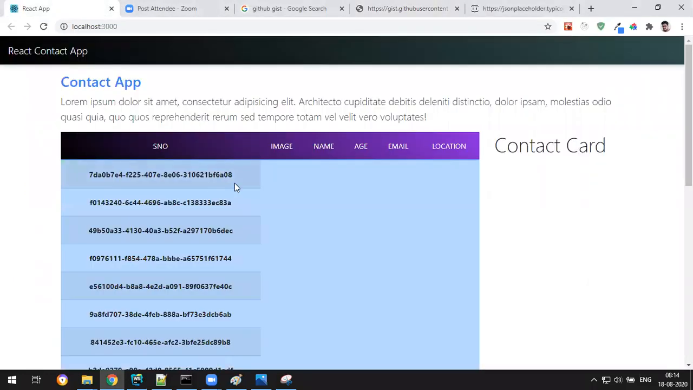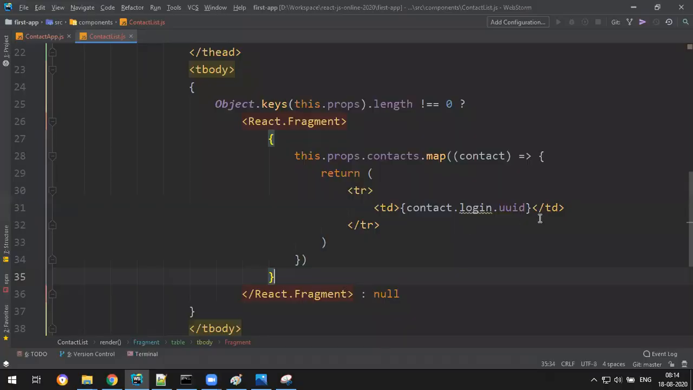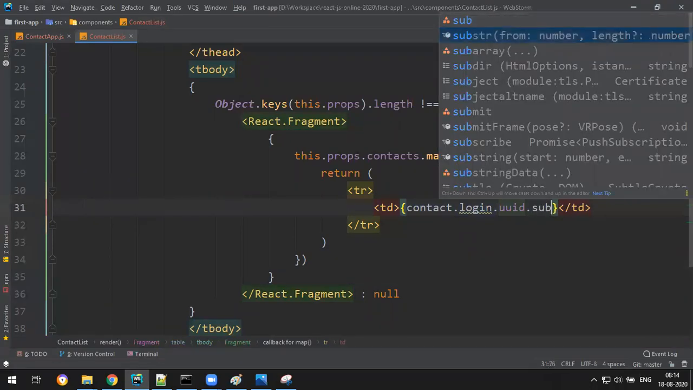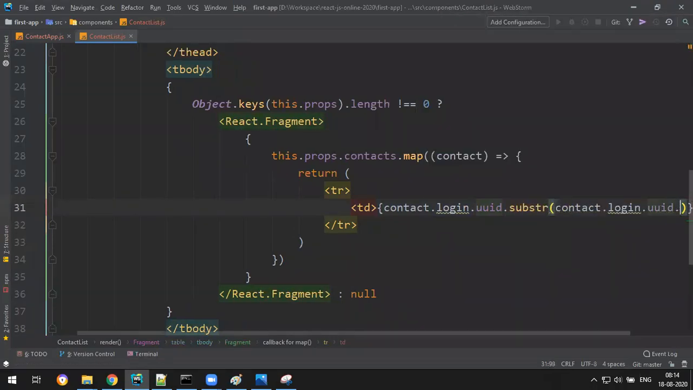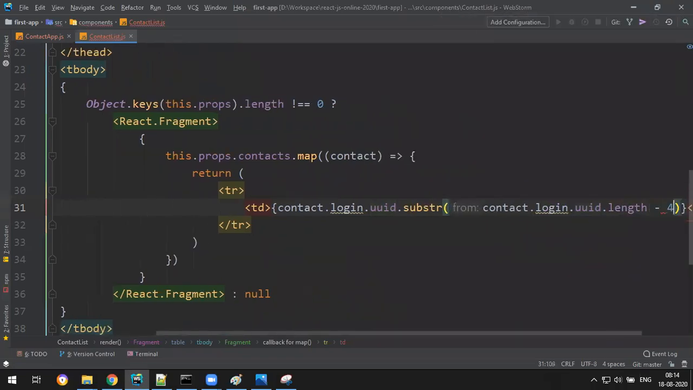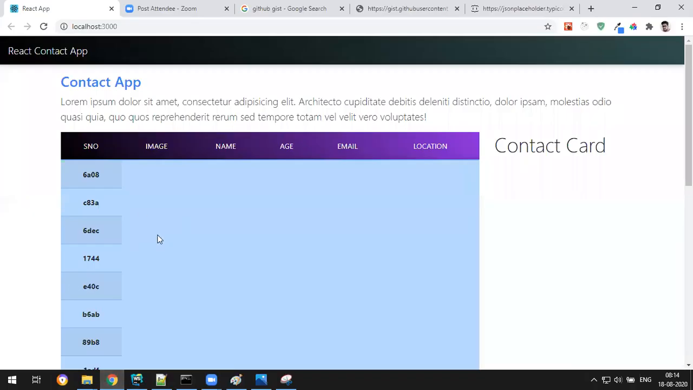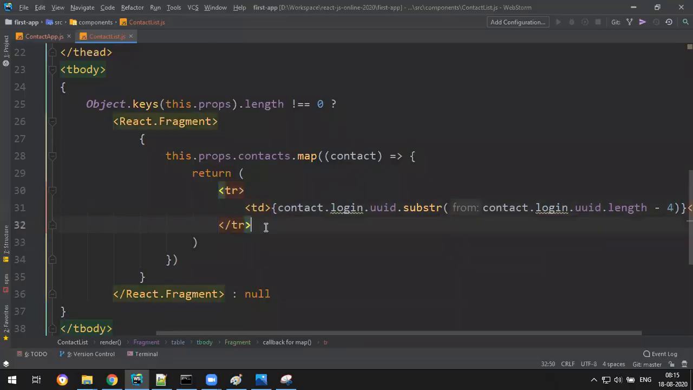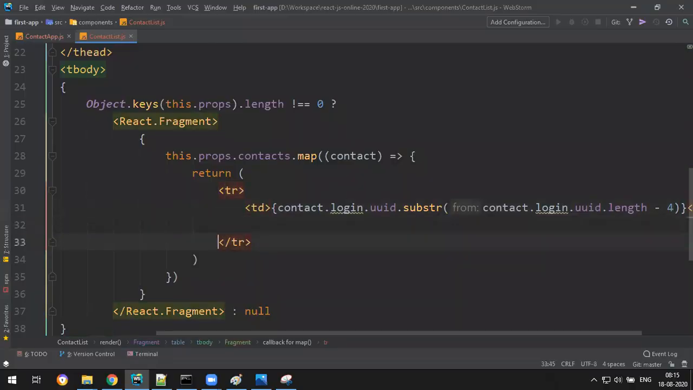You get a nice UUID, but I don't want this much of the UUID. I want only the last four characters. So I can say substring of this.length minus 4, the last four characters. Just regular JavaScript. Done. And I want the image, so let's make another table data.